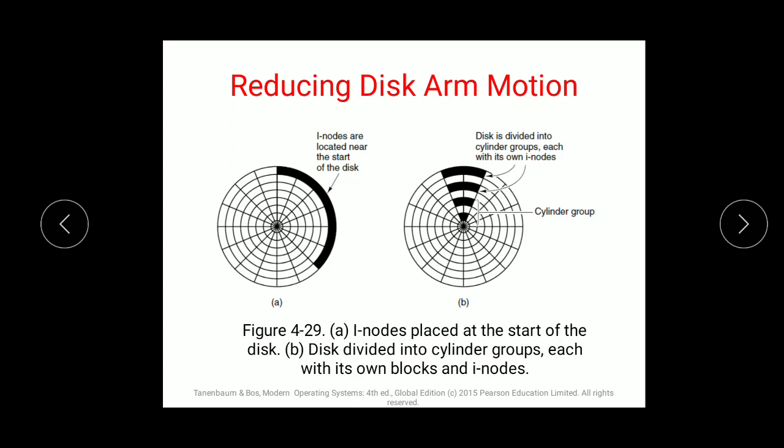Then when creating a new file, any inode can be selected, but an attempt is made to find a block in the same cylinder. So an attempt is made to stay in that cylinder rather than using another one. In that cylinder only, you can adjust things so that performance is improved, and extra hardware is not required.